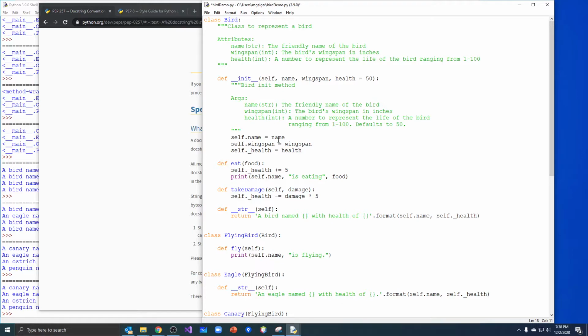Some methods won't require anything quite that elaborate. So we'll do one for food when we're done here, for eating food, so I can show you what I mean. So this is the bird's init method. Its arguments: it takes a name as a string, a wingspan as an int, health as an integer. And it kind of repeats what the class does because the init does work for the class.